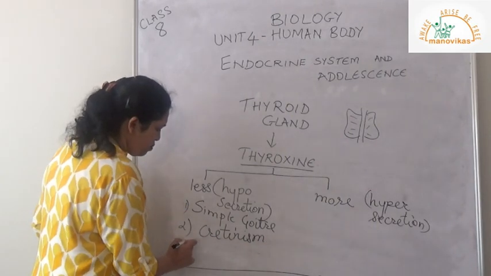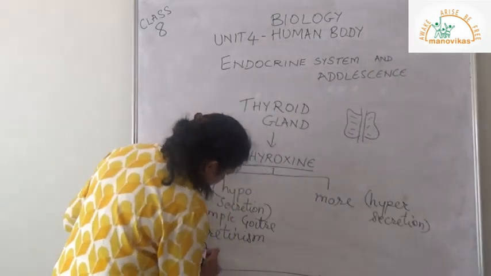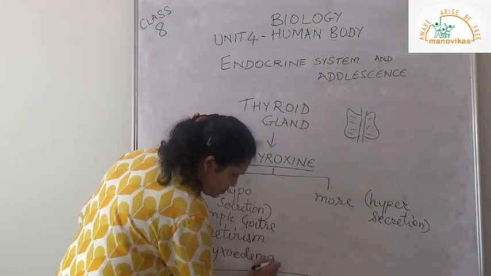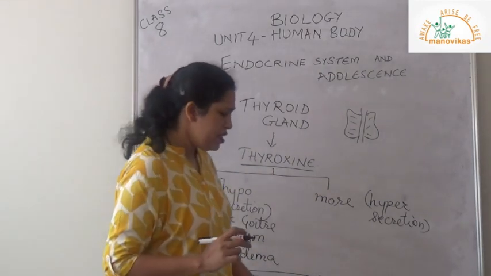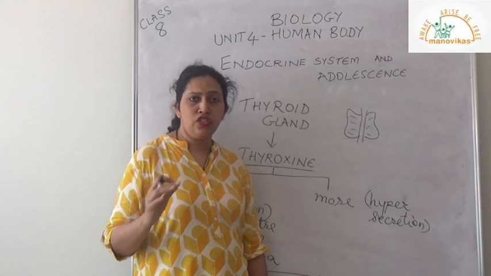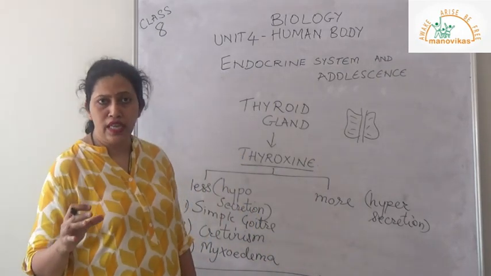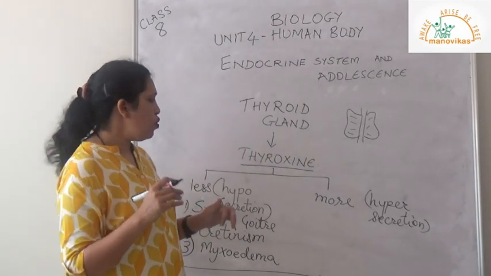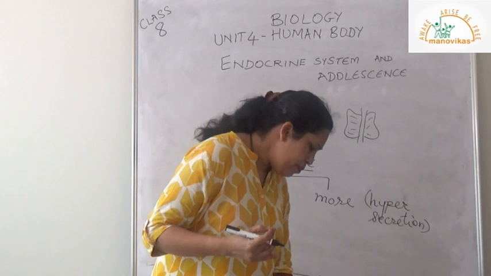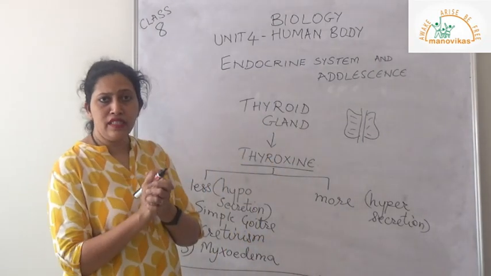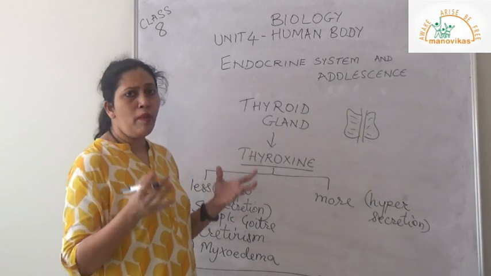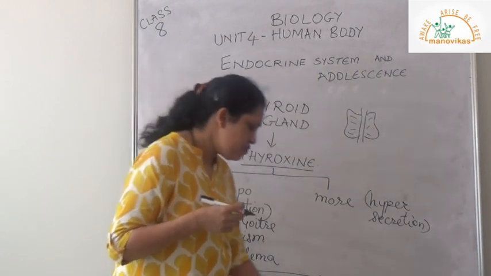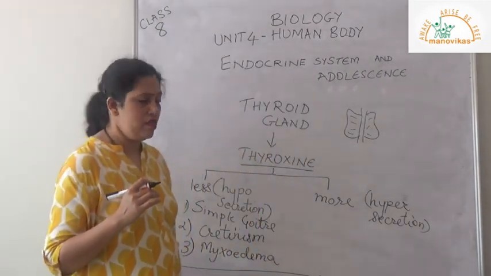And the third problem is myxedema. Myxedema is a condition where there is sluggishness. The person will do things slowly. We cannot call him lazy. This is happening because there is less thyroxine in the body. So the person will do things slowly, will have a swollen face, and hands cannot do work at a normal rate. In myxedema, the eyes may also be protruding.